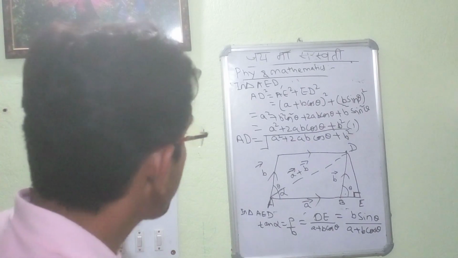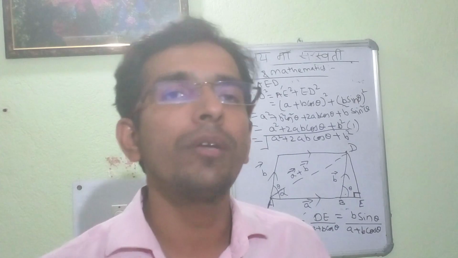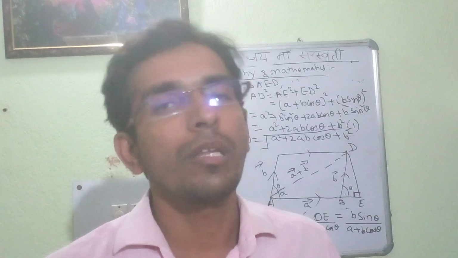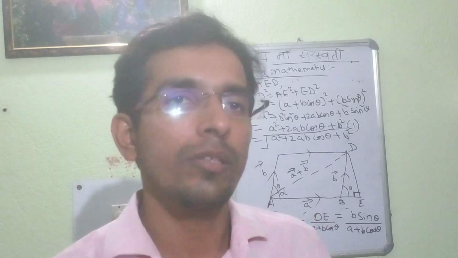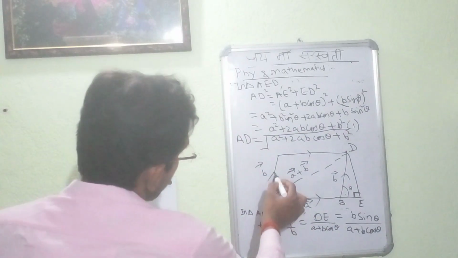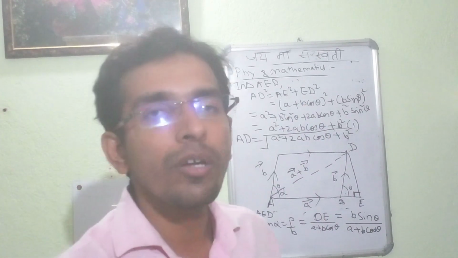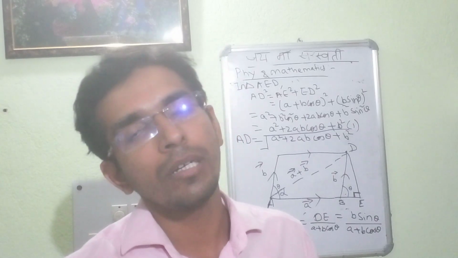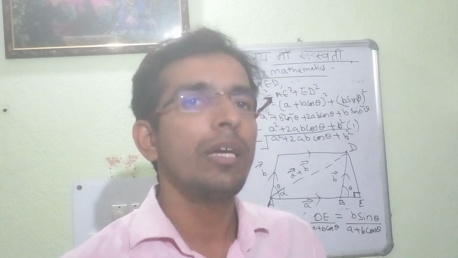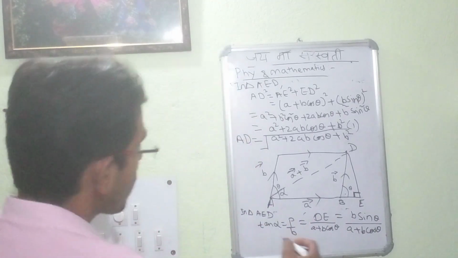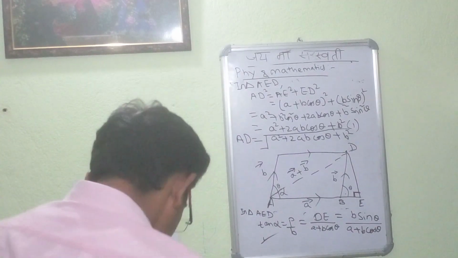This type of problem is commonly found whenever the two vectors coincide in the aspect of their tails. The two vectors coincide whenever the tails are coinciding. We use this concept to find the value of the resultant, that is vector A plus vector B, and the angle of inclination of that particular line.